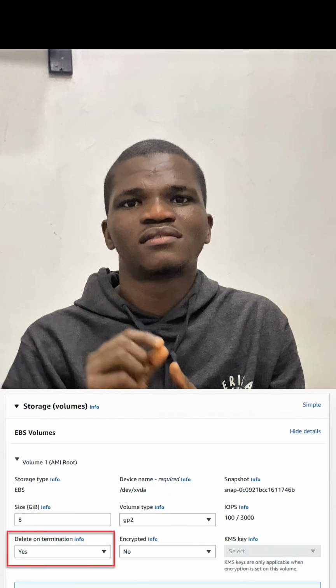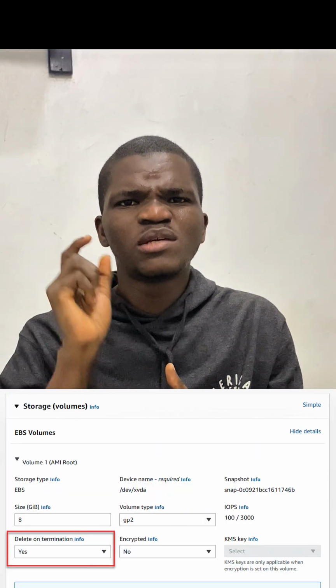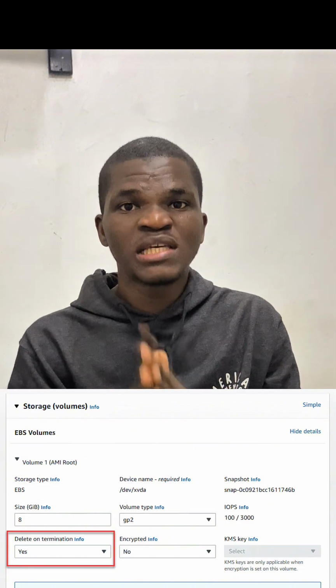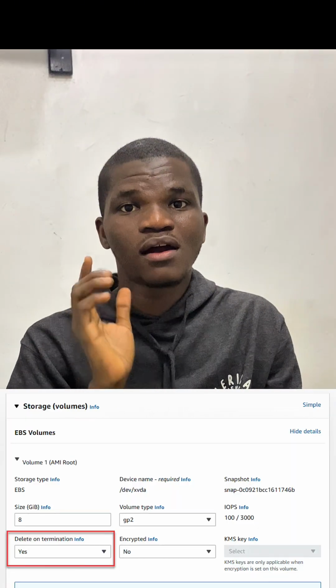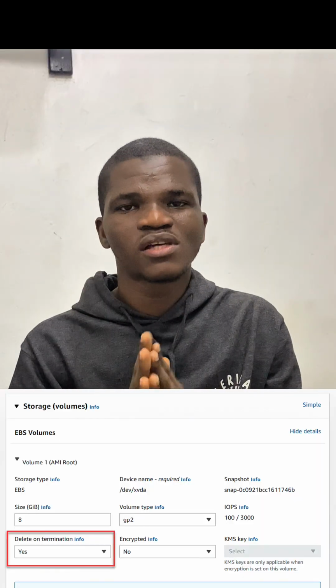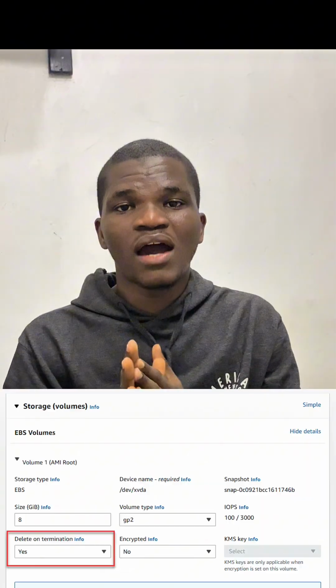If we tick this configuration on our EC2, the moment we delete our EC2 server, all the data on the EBS get deleted. But if we uncheck this configuration during the launching time, our EBS will keep our data permanently. And whenever we need our data, we can use it.